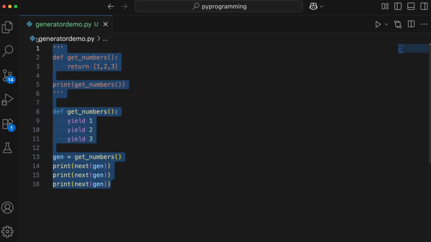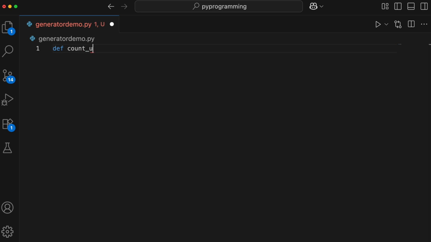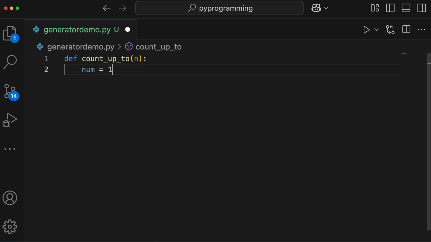I'll remove this. Let's create a function and name it count up to, and then we'll pass a number. Let's take a variable num and assign a value of 1, and we'll do a while loop here. While num is less than or equal to n, till then we want to run this loop. But here we are not going to print all the numbers. We will rather do yield and then num, and then we'll also increment num by 1 because we also want to exit the loop, right?